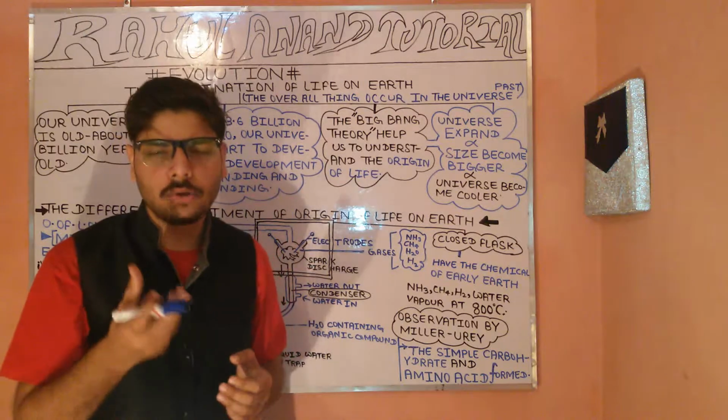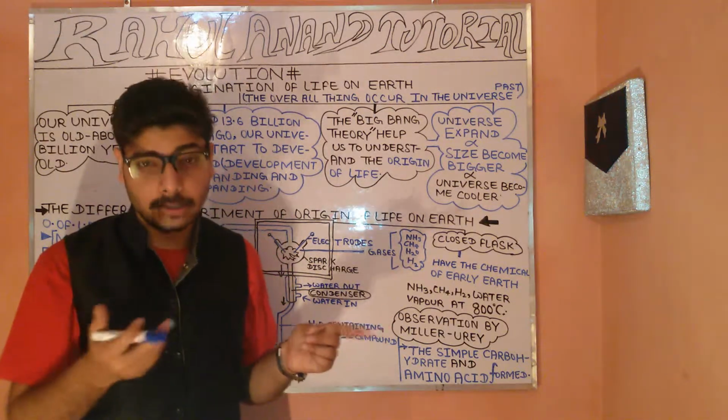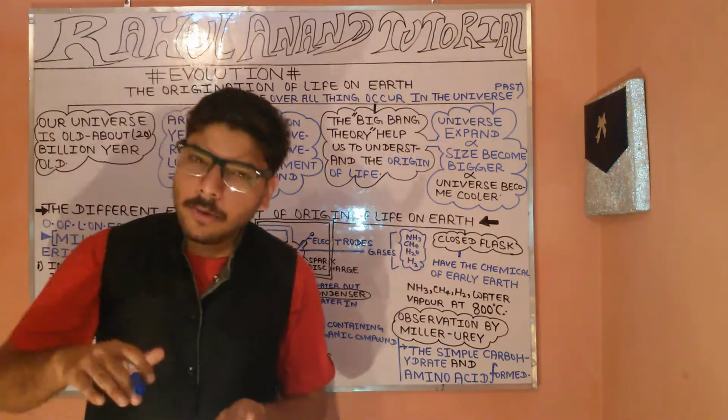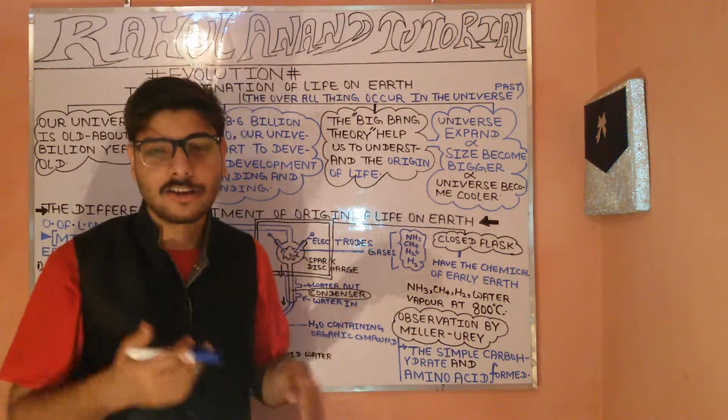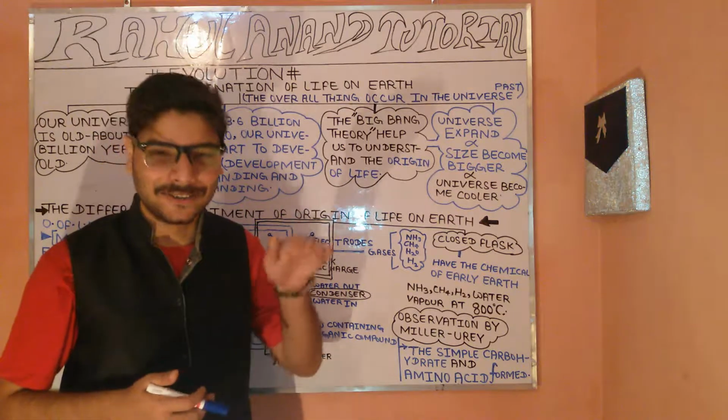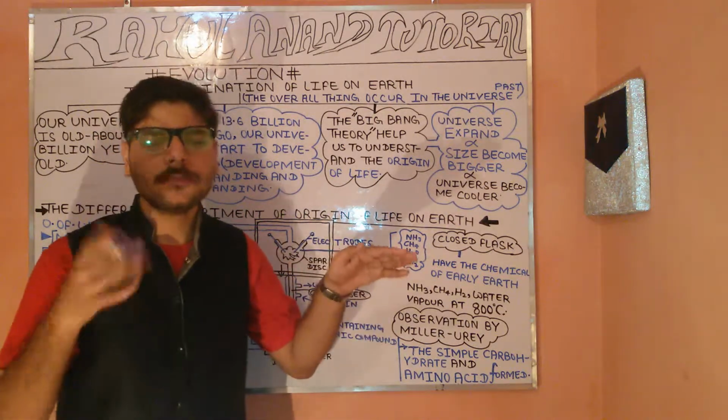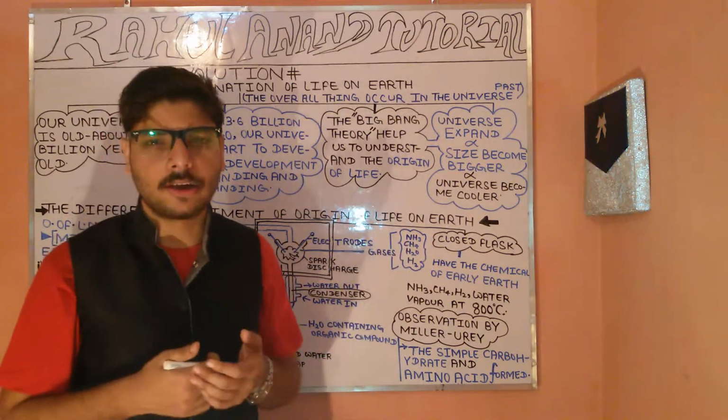These unicellular organisms started to develop into multicellular, through certain vital steps, and then into higher specialized organisms.